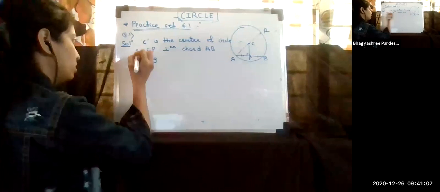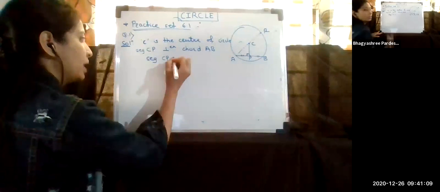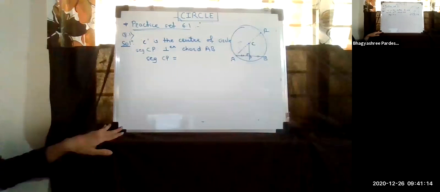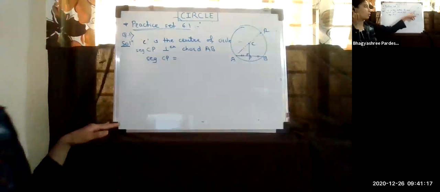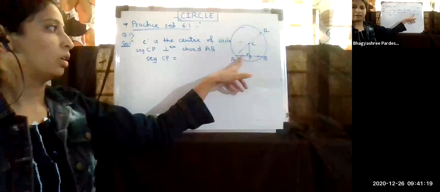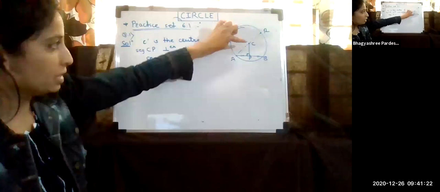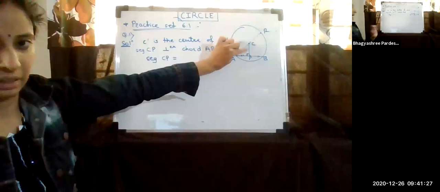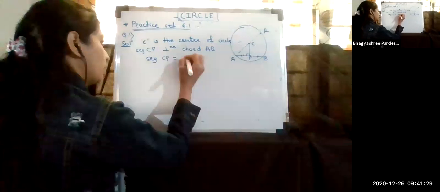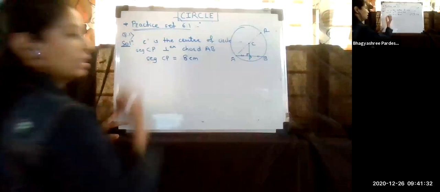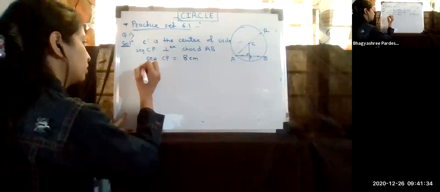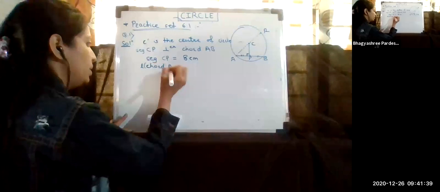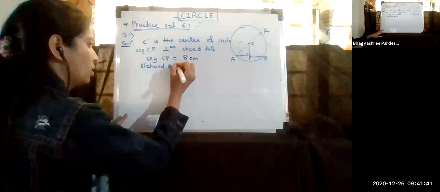The measurement of segment CP is given to us. CP means perpendicular distance. In the question it is written distance of chord from center, which means from the center to the chord, that is the perpendicular distance. That is given to us as 8 centimeter. Then the length of chord AB is equal to 12 centimeter.